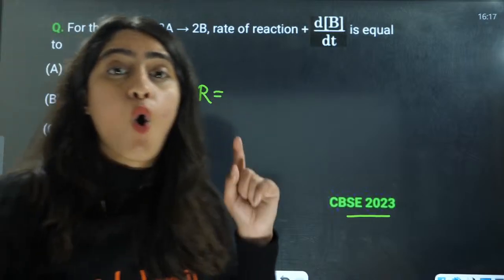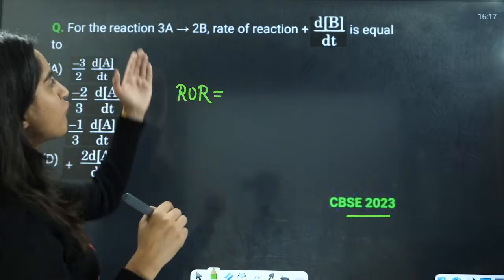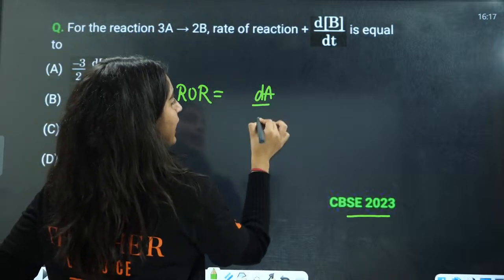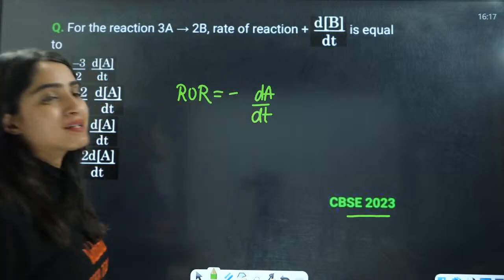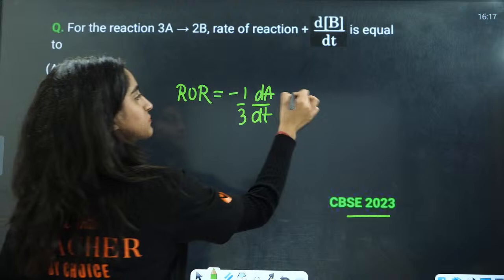For rate of reaction, always divide by the number of moles. Now what is the rate of appearance? What is getting disappeared here? A is getting disappeared, that will be dA by dt. This is getting disappeared, that is why I have put minus here. Now the number of moles are 1 by 3.